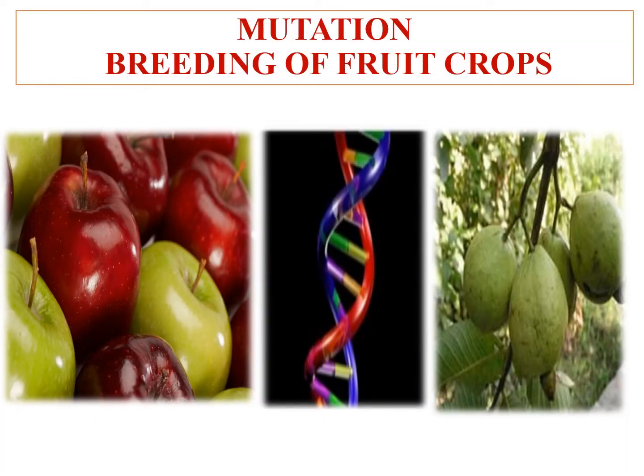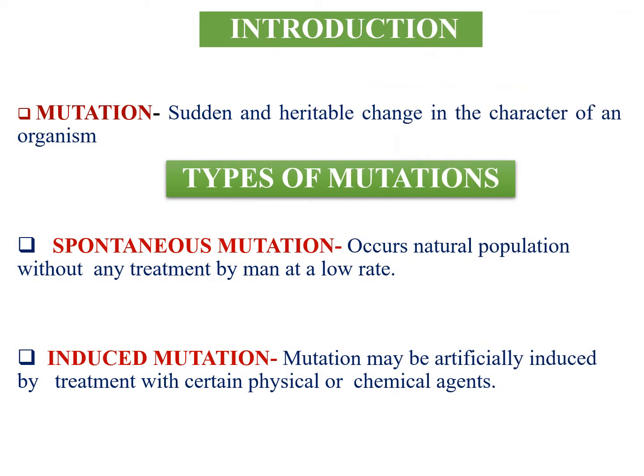Today we will study about mutation breeding and their role in fruit crops. If we go for mutation breeding, first of all we have to know about the mutation. So what is mutation? Mutation is the sudden and heritable change in the character of an organism. Means when suddenly changes occur in the genetic sequence of an organism is known as mutation.